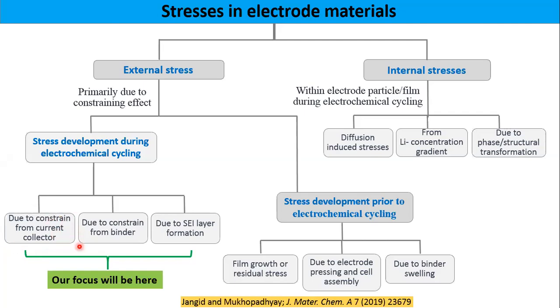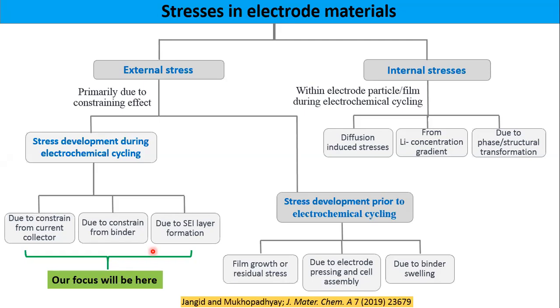Another constraint can be if you are using a composite electrode. Composite electrode means you are using active material in the form of particles, then you add conducting additive, then binder, so you make a slurry. In that electrode, what happens? The binder can itself provide some constraint, because the silicon will expand and the binder will not allow it, since it has some constraining nature. Then during cycling, what will happen?